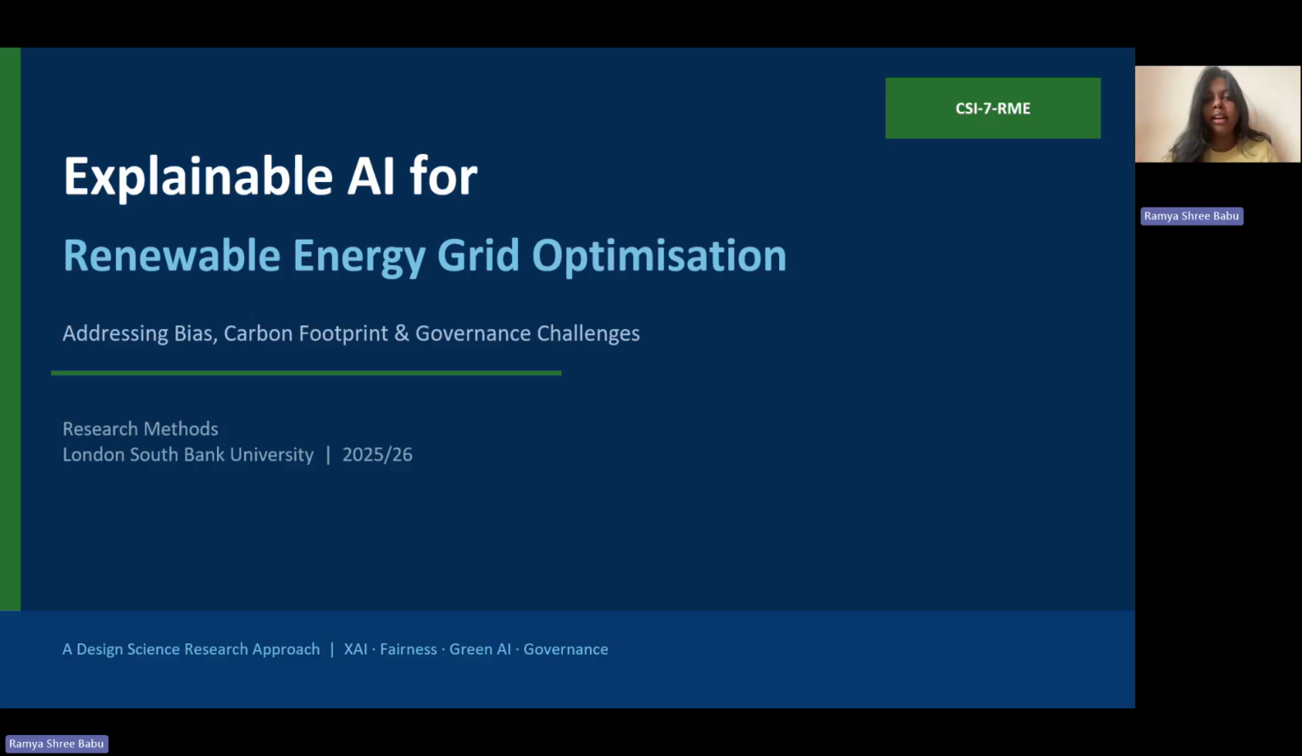This is my ID card, and I will be presenting my research titled Developing an Explainable AI Framework for Renewable Energy Grid Optimization, Addressing Bias, Carbon Footprint, and Governance Challenges. In the next 5 minutes, I will explain the research problem, objectives, methods, key findings from the literature, and ethical considerations.